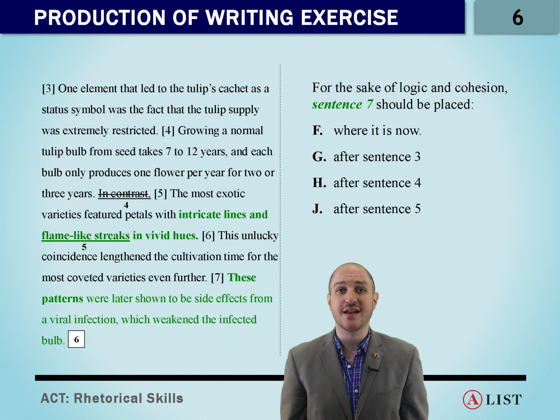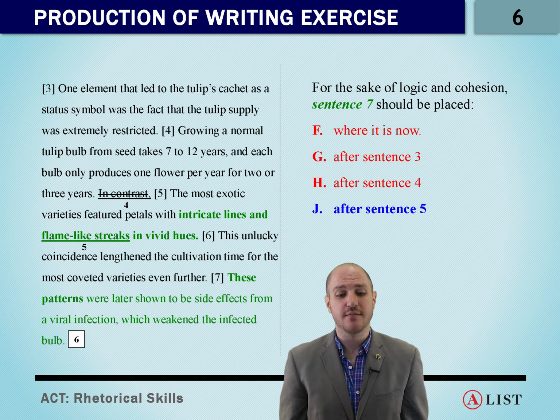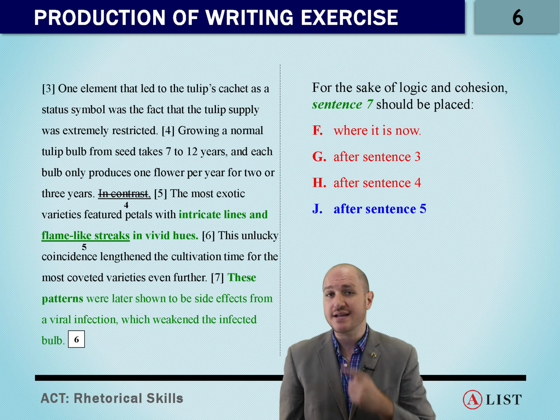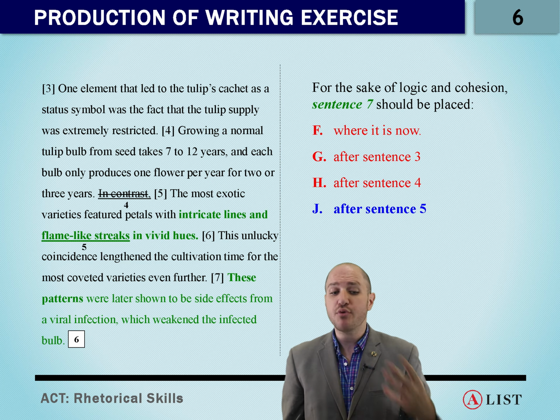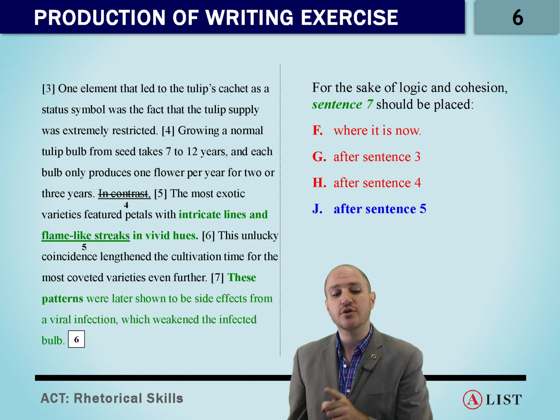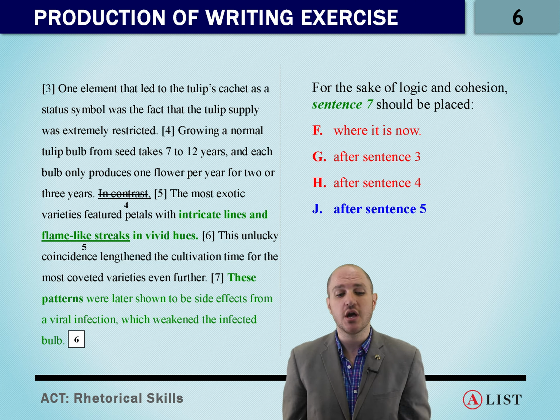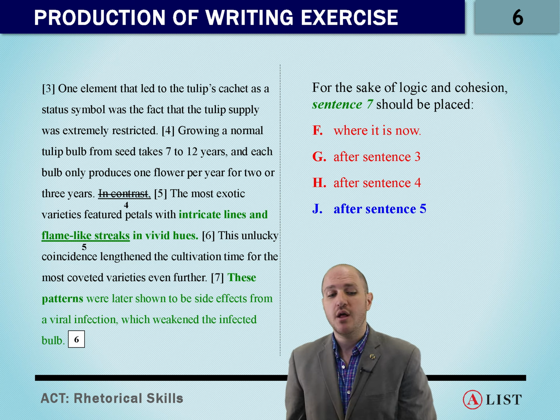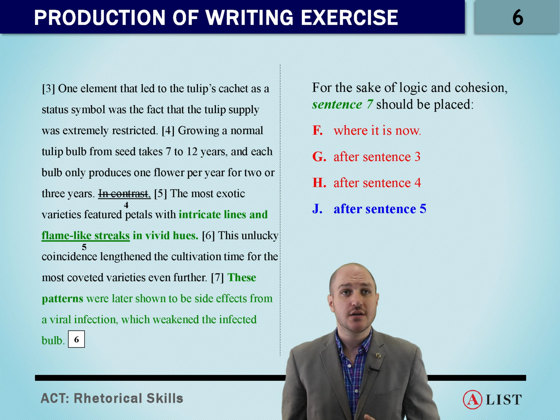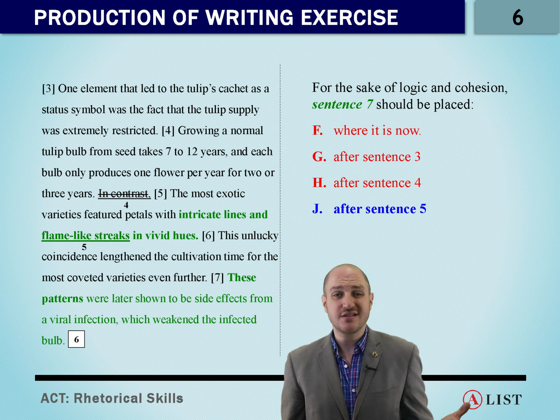Holy cow, that's an answer choice. Why don't we pick it? I don't know. Let's do it. Great. Does this also make the next sentence make more sense? Right? If we put it there, it says, these patterns were later shown to be side effects from a viral infection, which weakened the infected bulb. This unlucky coincidence, if we put it there, now we know what unlucky coincidence we're talking about.